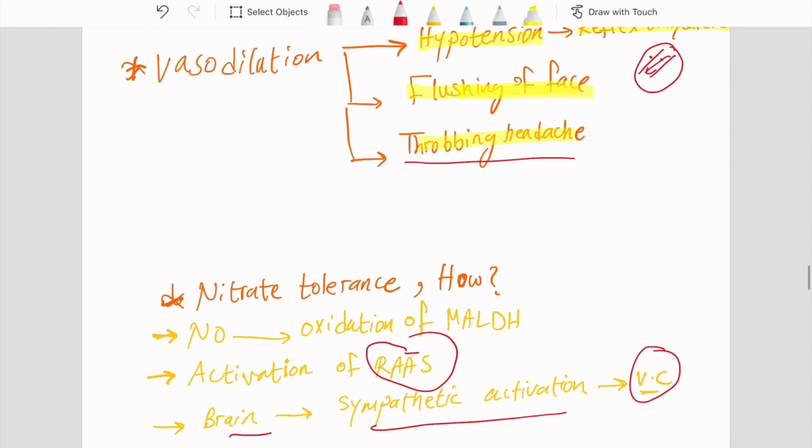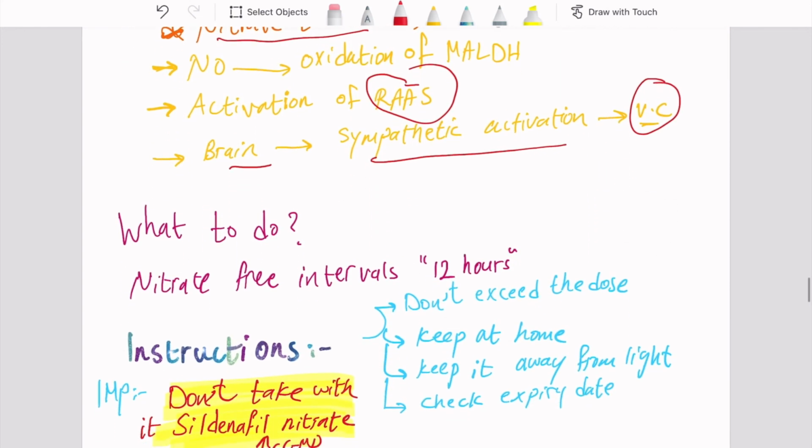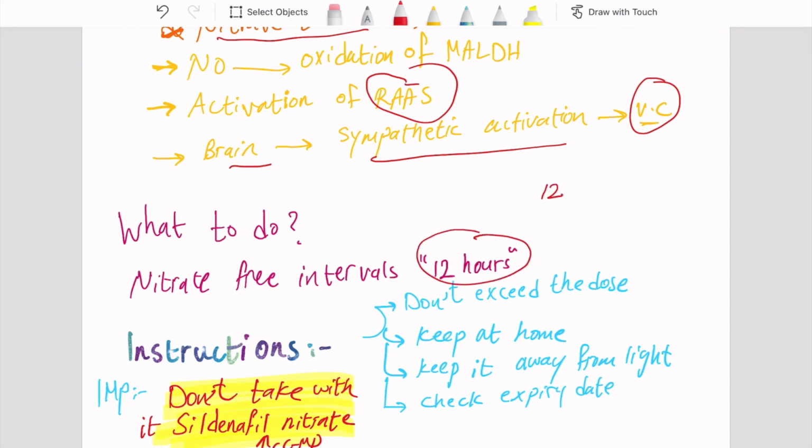Now, how to avoid nitrate tolerance? What to do in this case? We will make nitrate-free intervals. We will give the patient nitrates for 12 hours, and the other 12 hours we won't give him or her nitrates. For example, we give him one sustained release nitrate tablet at night and one beta blocker in the morning. So 12 hours without nitrates. We will give nitrates for 12 hours and beta blockers for the other 12 hours, and that's it.